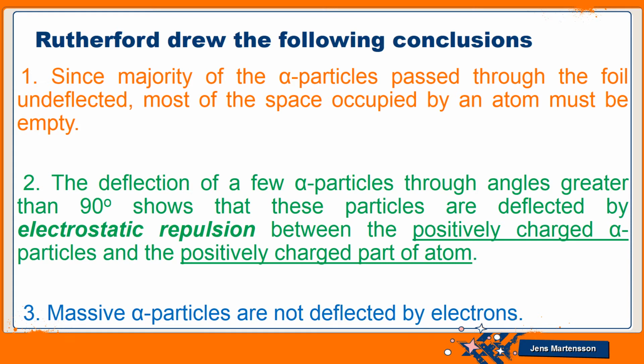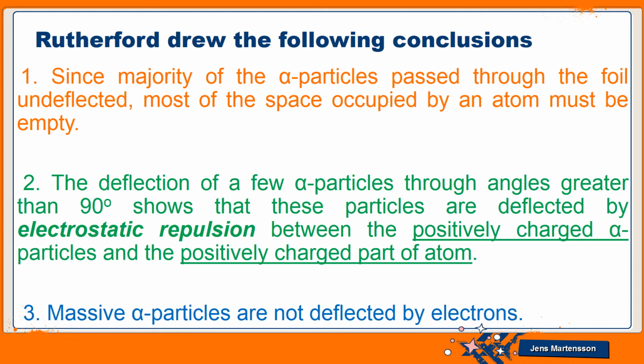In the second, you can see the deflection of a few alpha particles through an angle greater than 90 degrees. What it shows is that the particles are deflected by the electrostatic repulsion between the positively charged alpha particles and the positively charged part of the atom. Why were these particles deflected?